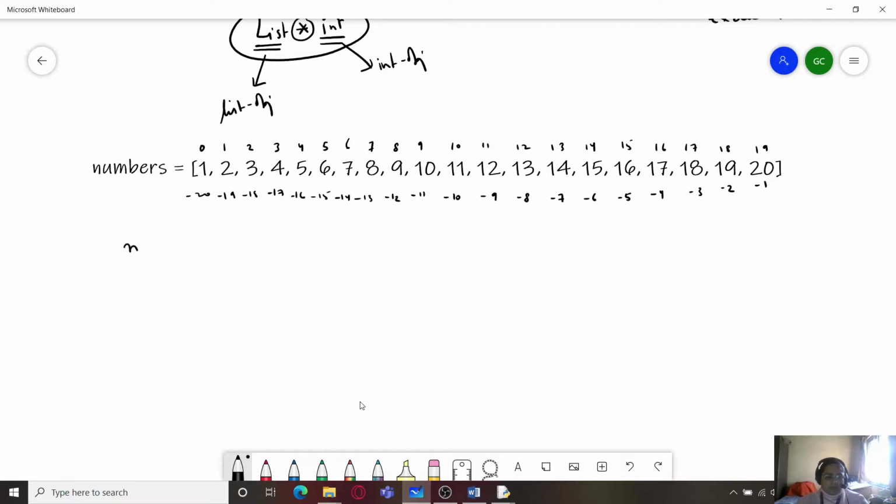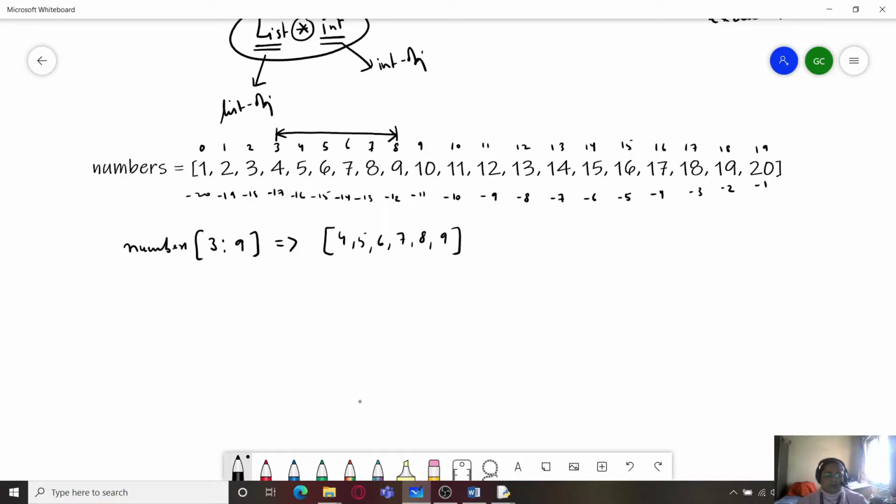Now if you write numbers 3 colon 9, it will definitely start from index 3 and it will end at 8, because the stop index is 9.